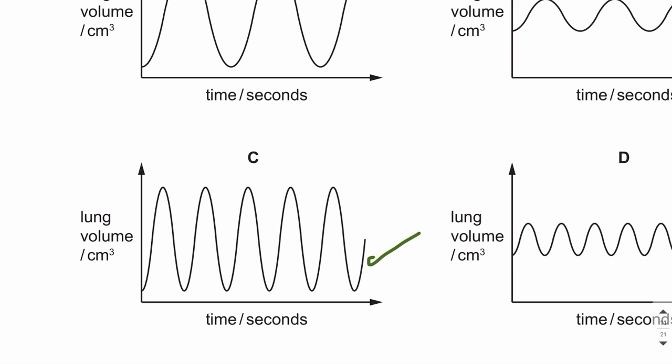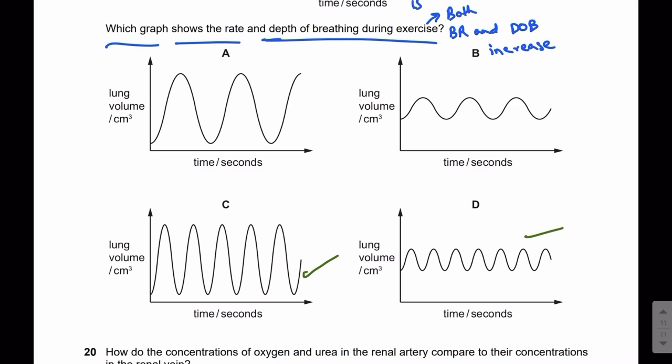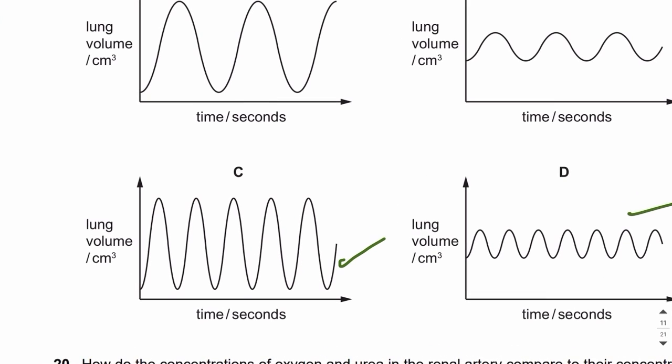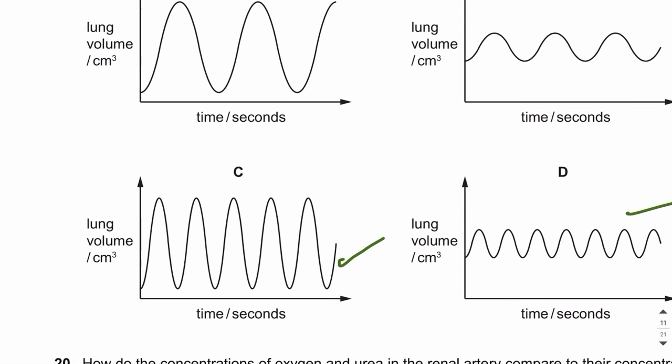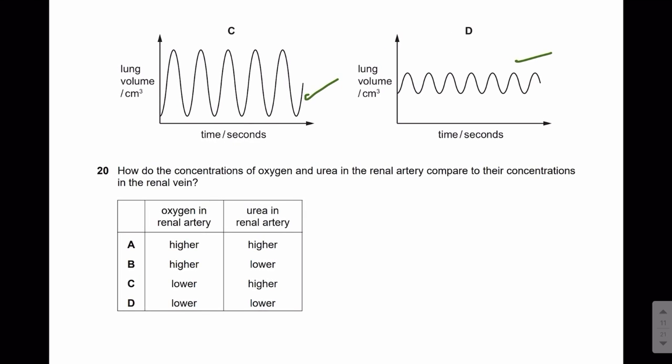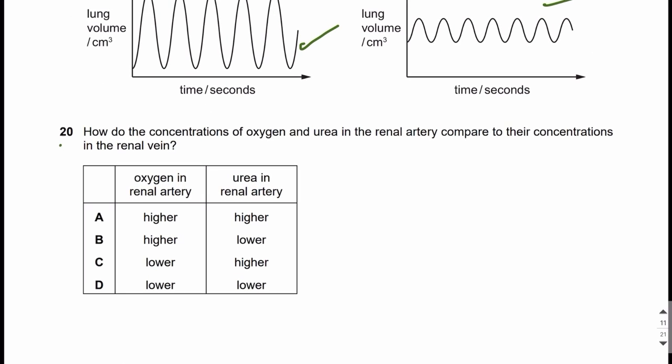So always remember this point whenever a person exercises. What is the change in the graph? There is high amplitude and there is high frequency, right? High amplitude means increased depth of breathing, and high frequency means more waves in the same period of time and a higher breathing rate. The answer is C. Let's move on to MCQ number 20.